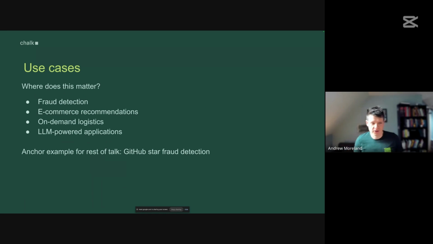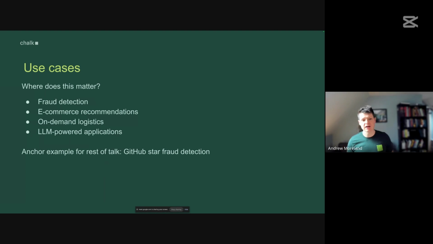So first, let's talk a little bit about why we care about real-time in machine learning applications. I think the historic paradigm for machine learning has been things like batch recommendation or streaming systems. But oftentimes, we need data freshness that's even more fresh than what you can get from those types of systems.